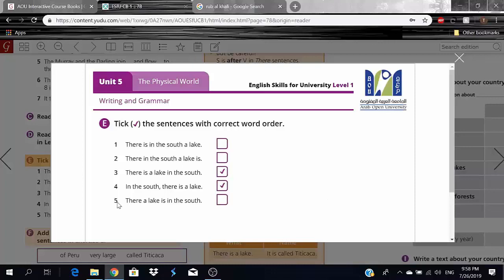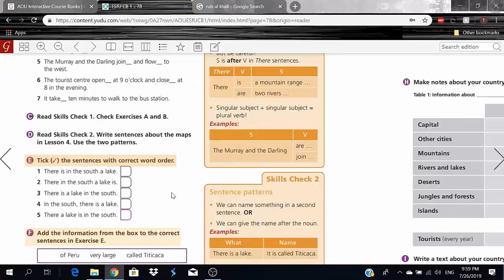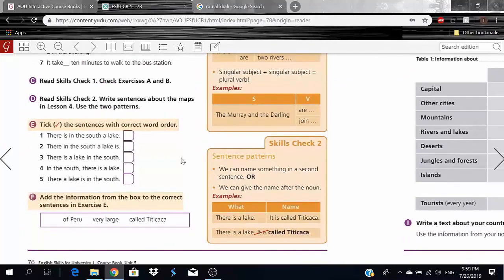And finally, number 5, there a lake is in the south. This one just doesn't make sense as well. So these 2 are the only ones right here. Okay, so there's a lake in the south, and in the south there's a lake. They're both correct, right? Now let us move on.